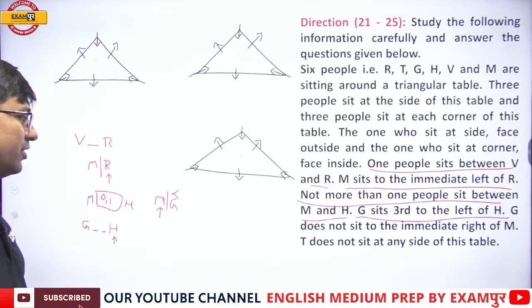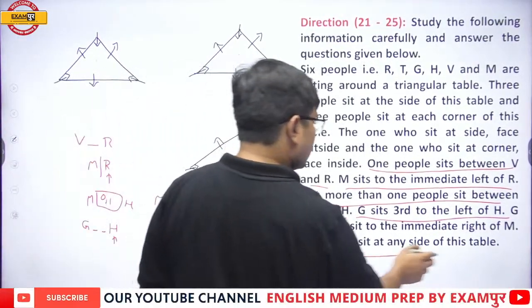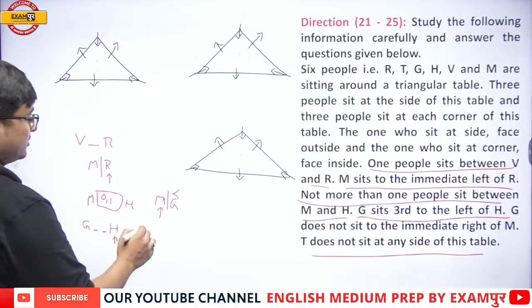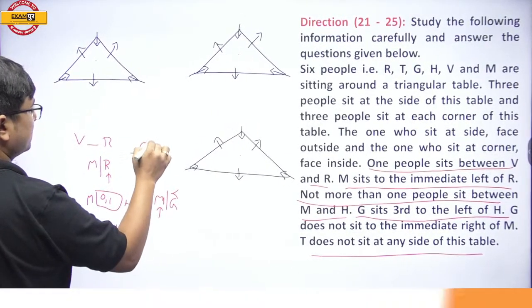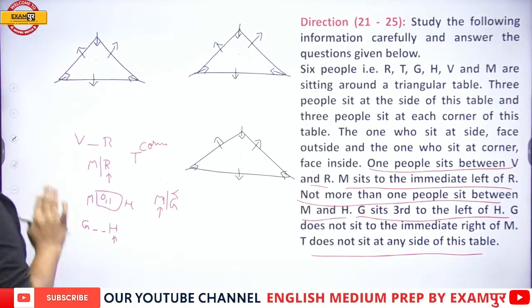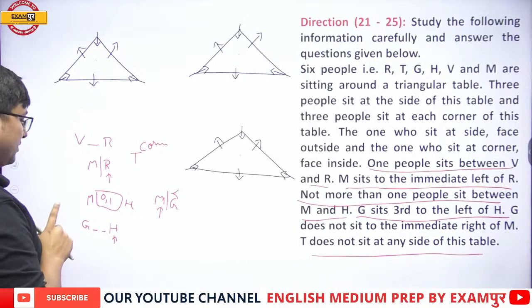And then T does not sit at any of the sides of the table. If T does not sit at any of the sides of the table, T obviously sits at the corner. Okay, now see, let us do one thing. This is clear that R's immediate left is M.